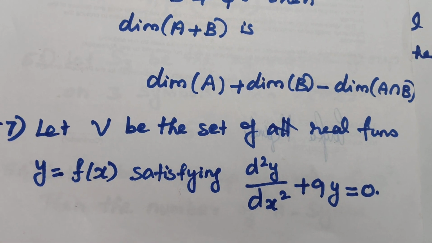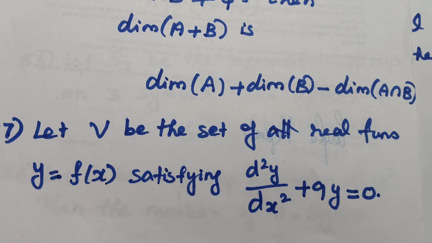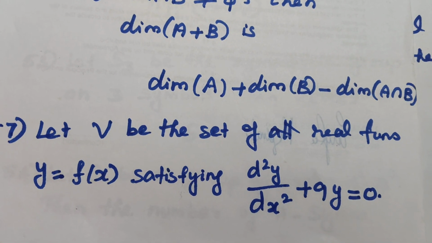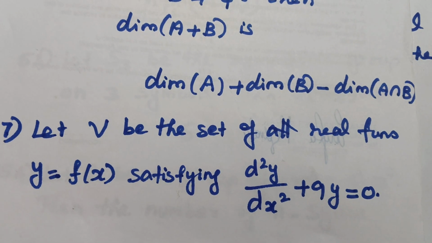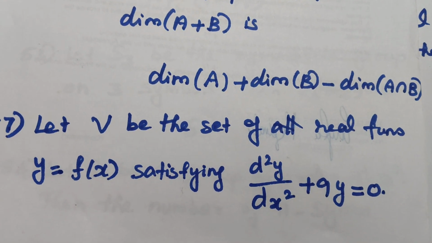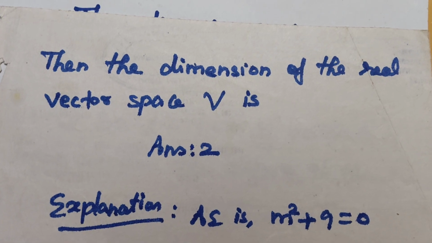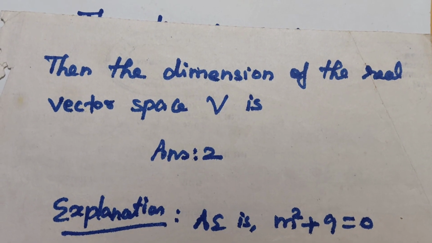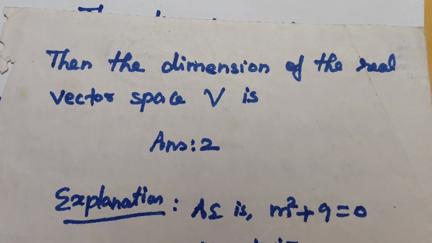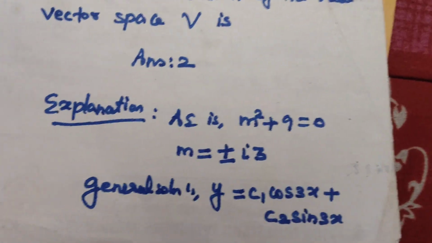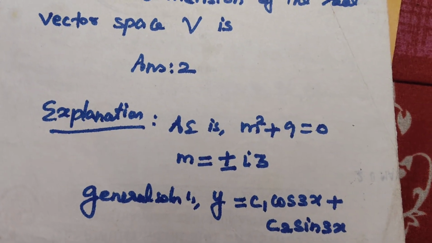Question number 57. Let V be the set of real functions y equal to f of x satisfying d square y by dx square plus 9y equal to 0. Then the dimension of the real vector space V is. The answer is 2. A short explanation of this question is, first we write the auxiliary equation of the given second